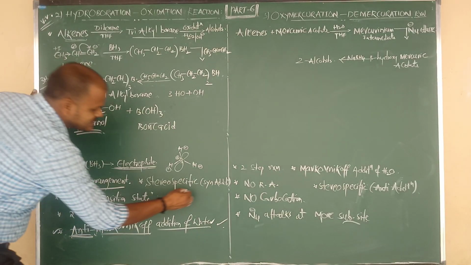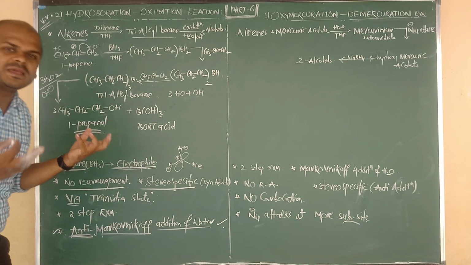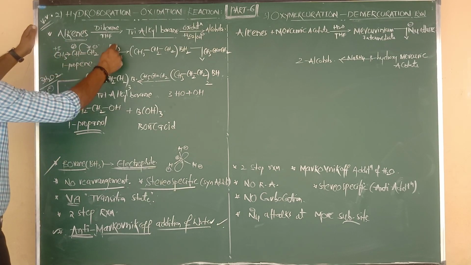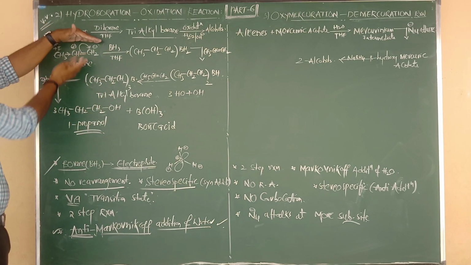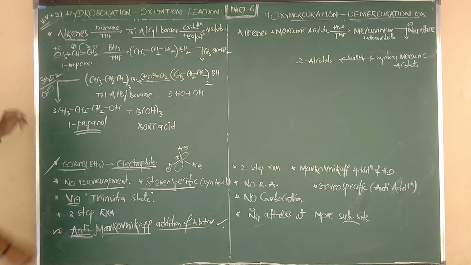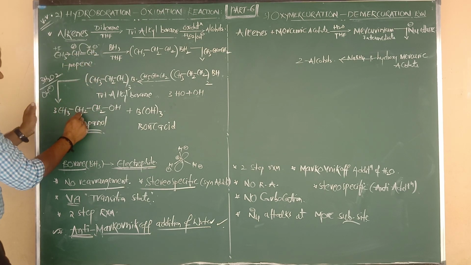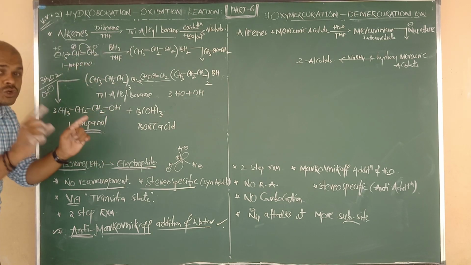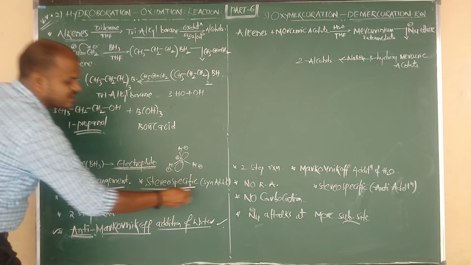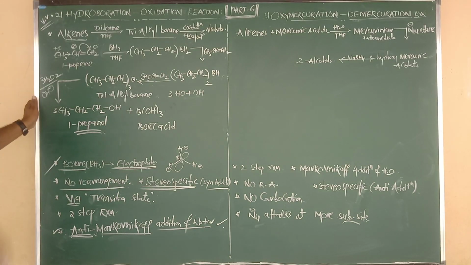Right. And it is nothing but a stereospecific reaction. It is also very important. Sir, what is meant by stereospecific? Around the double bond, addition of H and addition of BH2 should both take place from the same face, Nana. And also around the double bond, addition of H and addition of OH should both take place from the same plane or the same face. That is nothing but syn addition. Such a mechanism is called a stereospecific reaction.